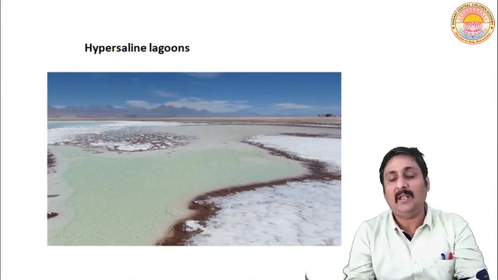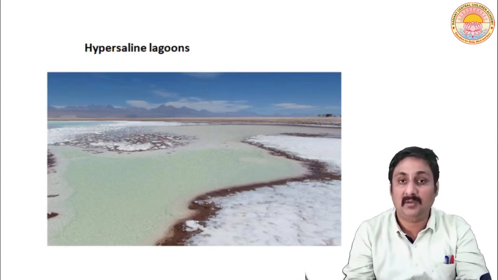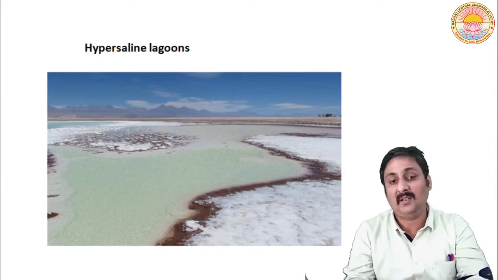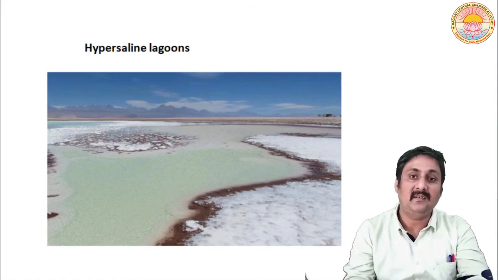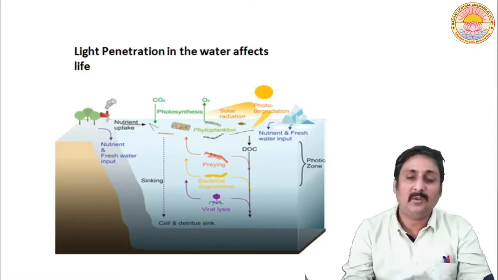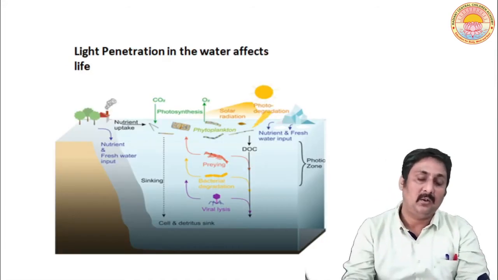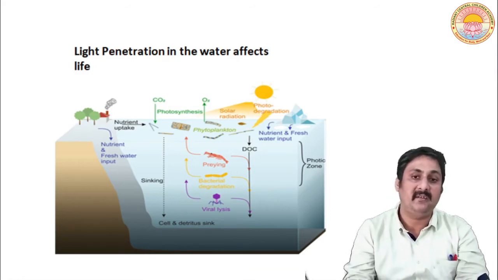In hypersaline lagoons, the salinity is about 100 parts per thousand. So you can see the concentration here is very high. Presence of salt is very high here. These are also places where organisms can survive, but yes, they do have different adaptability.